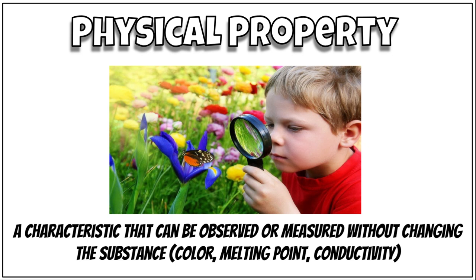And what is a physical property? So, a physical property is a characteristic that can be observed or measured without changing the substance. So, color, melting point, conductivity. These are all things that won't change the substance when we're observing them.